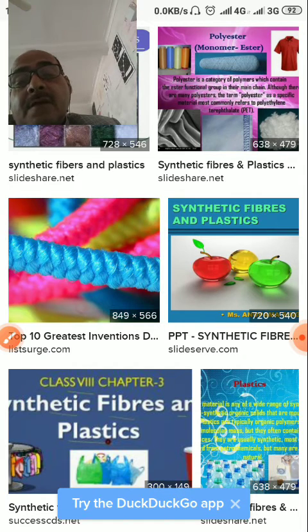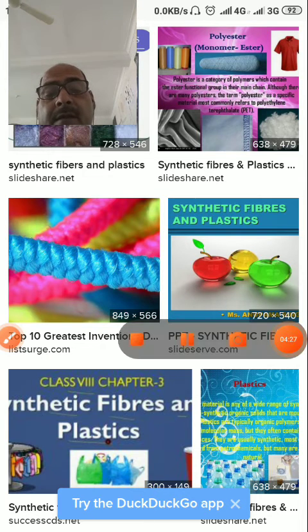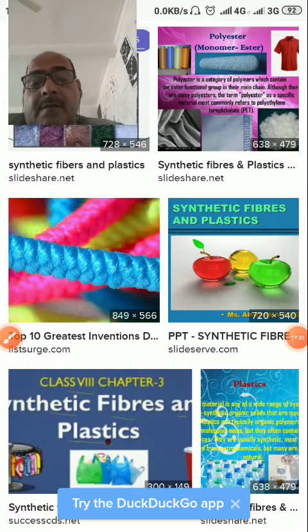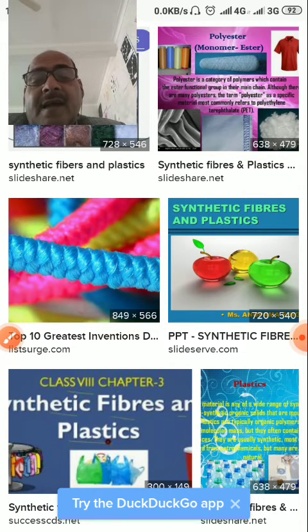My dear students, these synthetic fibers are very economical, very cheap, and they have the property of requiring minimum care by humans. They can be easily washed, easily dyed, easily pressed, and they can be used in so many household items like sofa covers, curtains, cloths, bed sheets, carpets, etc.